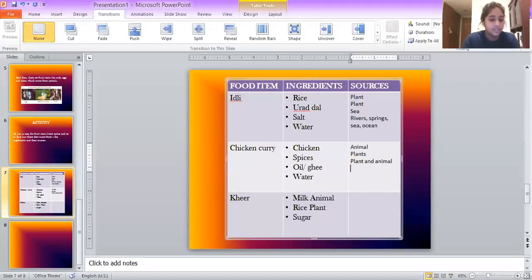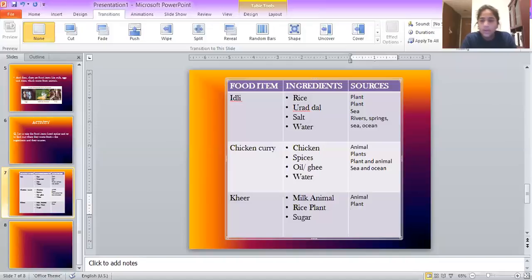Then we come to water. We already discussed this. I'm just going to write sea and ocean, but you know there are many other sources too. Now, here we have kheer. Kheer is a sweet dish. I know the answer is already here, but yes, milk does come from animal. Rice, we already discussed the grains. They come from plant. And we have sugar.